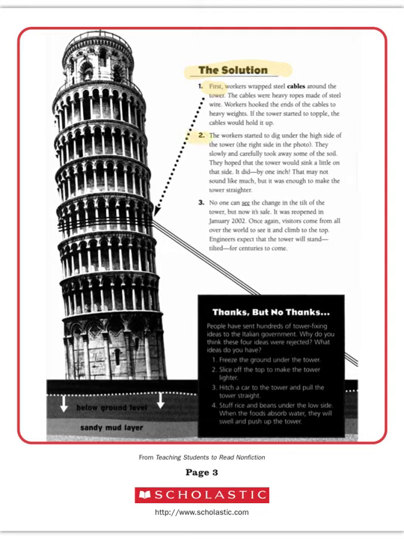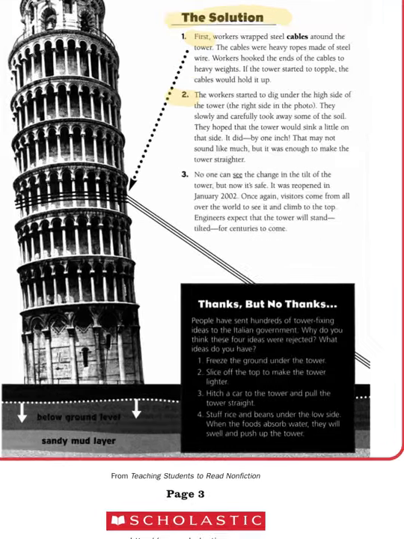"The workers started to dig under the high side of the tower, the right side in the photo. They slowly and carefully took away some of the soil. They hoped that the tower would sink a little on that side. It did by 1 inch. That may not sound like much, but it was enough to make the tower straighter." So that's the solution. There are three steps to the solution.